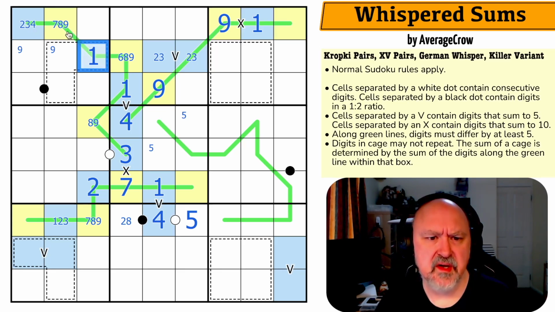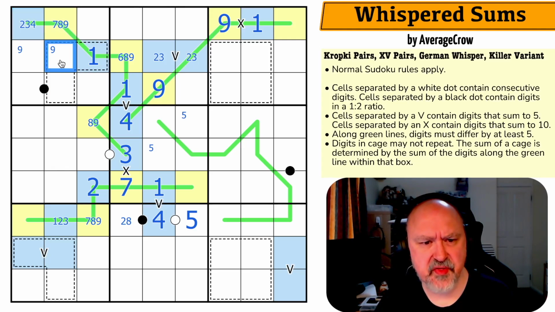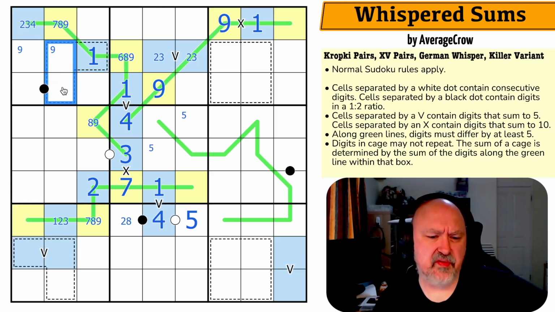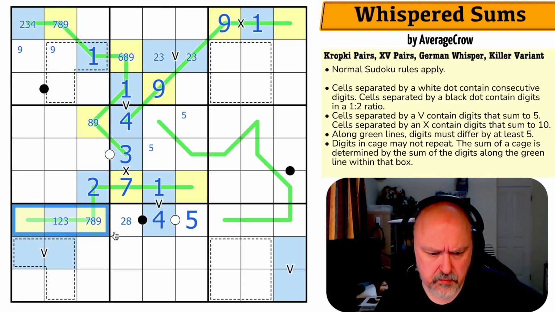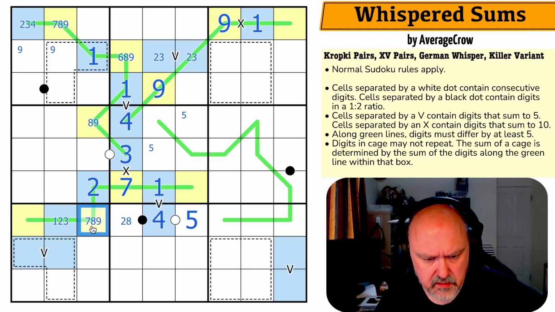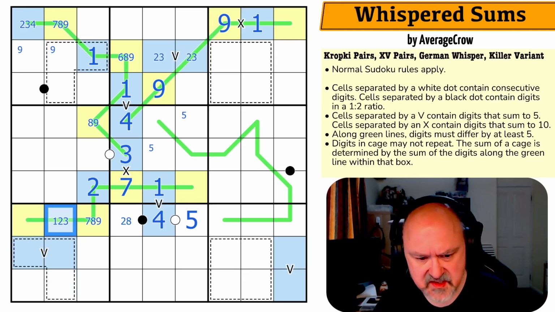I really do. So these 2 digits have the same sum as these 2 digits, because this is both in the cage and on the line. So if this is a 4, this is a 9, these would sum to 13, these would have to sum to 13. How would I make those? Actually, this is the problem. If this is 3, these would have to be 8, 9. And 3, 8, 9 is 20, and that would have to be a 15. This is not a 3.